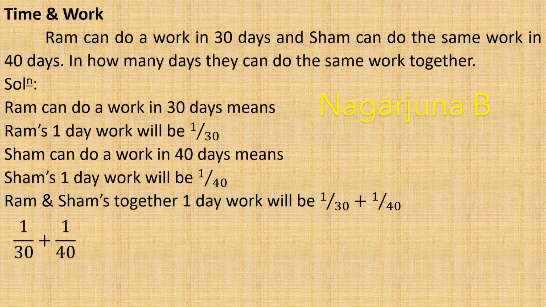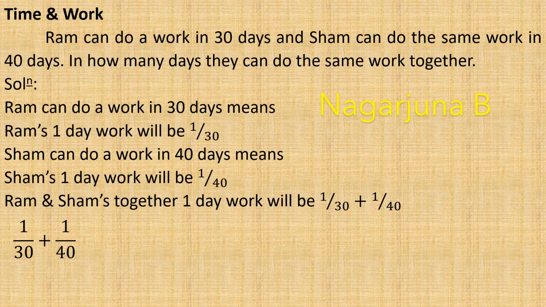This will be equal to, the LCM will be 120. So 30 into 4 will be 120. That means 1 has to be multiplied by 4. And next one is 1 by 40. That means 40 has to be multiplied by 3, so we get 120. That means 1 into 3. So 1 into 4 is 4 and 1 into 3 is 3.